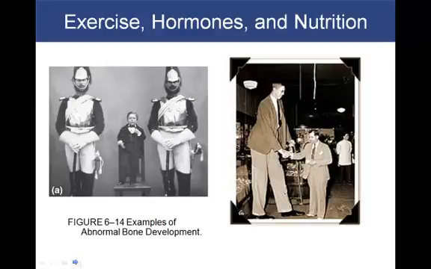On the opposite end of the extreme, and you don't have this in your book, I pulled this off another source, this is pituitary gigantism. This is due to an overproduction of that same hormone, growth hormone, prior to puberty, before those epiphyseal plates closed. Hypersecretion again refers to increased secretion.